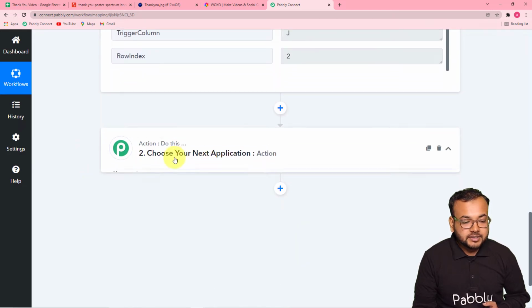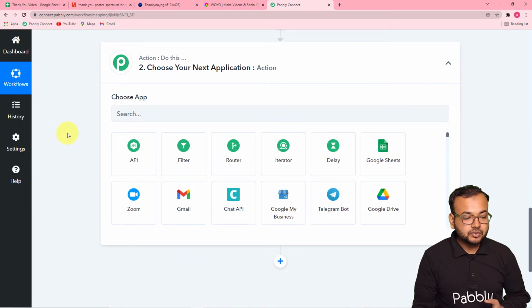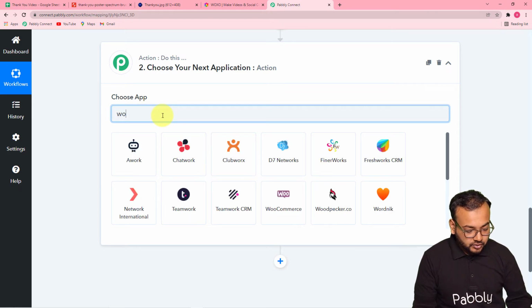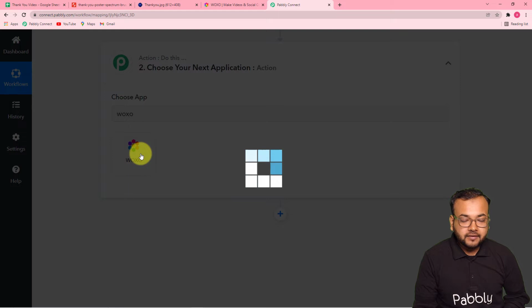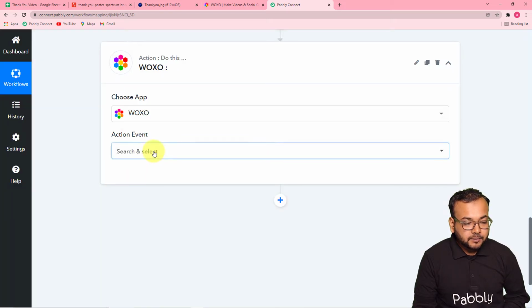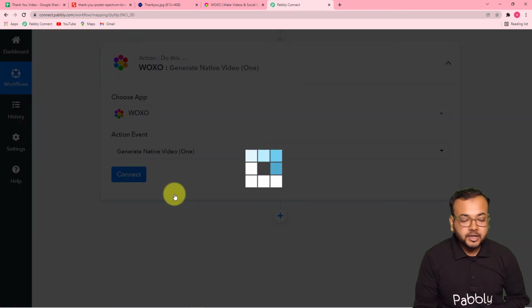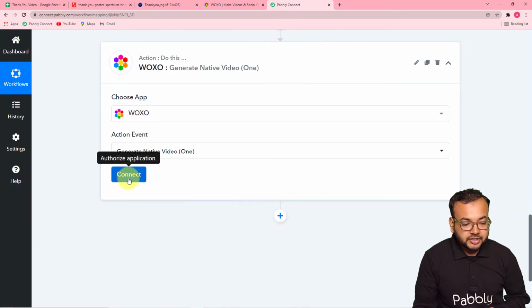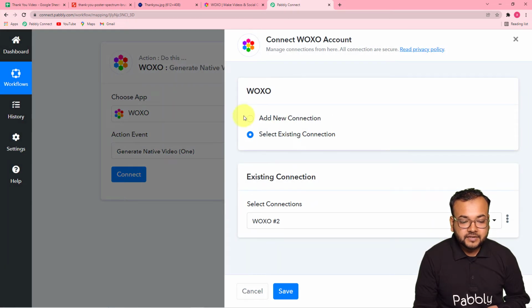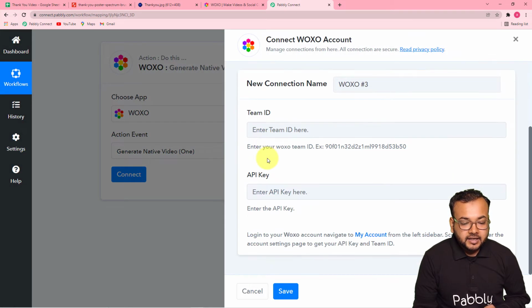First of all, click here on this action window, and from this choose app you have to select the action application now, which is Voxo. Okay, so this is Voxo we have, and it will provide you these 3 action events: generate native video, in bulk, or get video. So here we are selecting the generate native video option. Then click on connect, and from this window select add new connection, and here it will ask for this team ID and the API key.